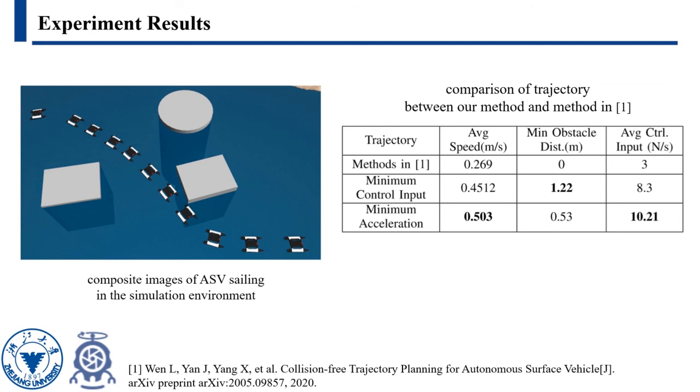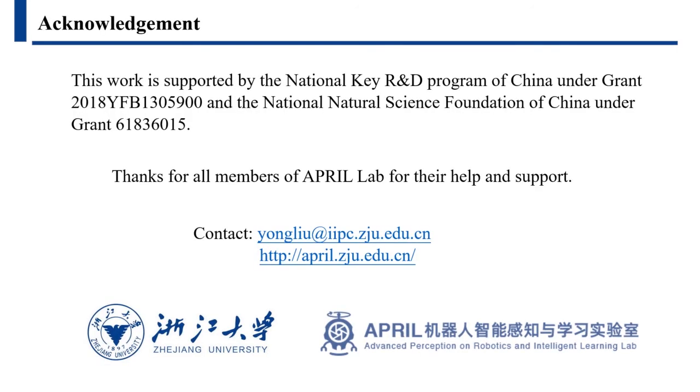The closest distances between the ASV and the nearest obstacles in our trajectories are 1.2 meters and 0.53 meters, respectively. It proves that our methods are more effective and more secure.